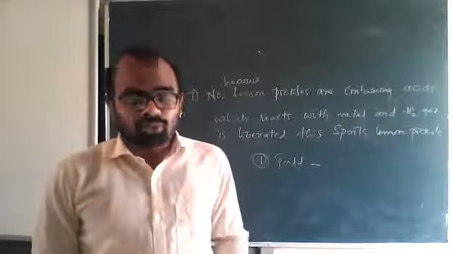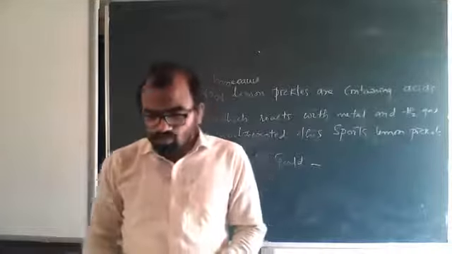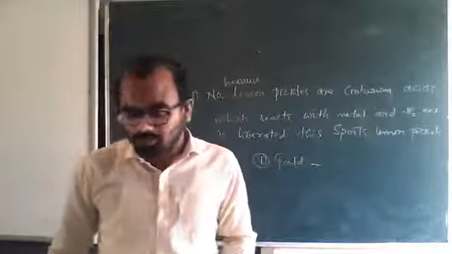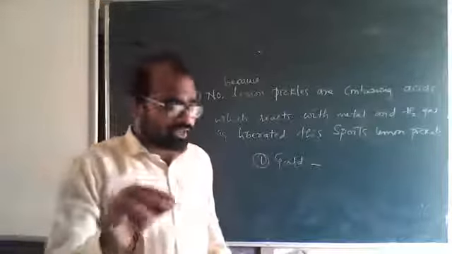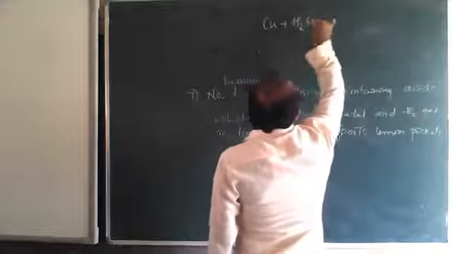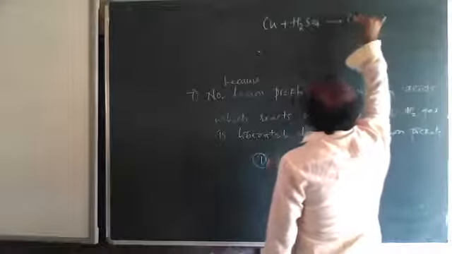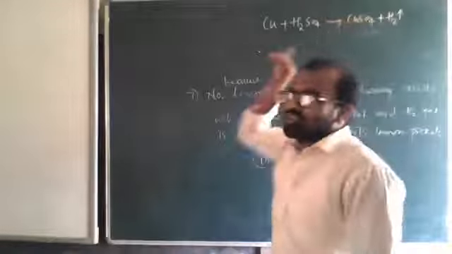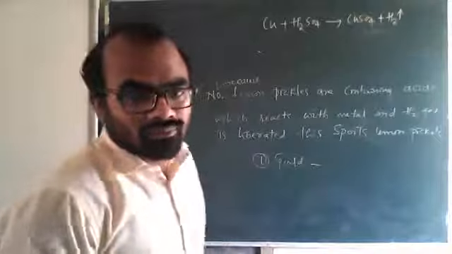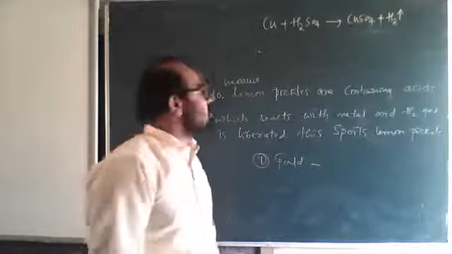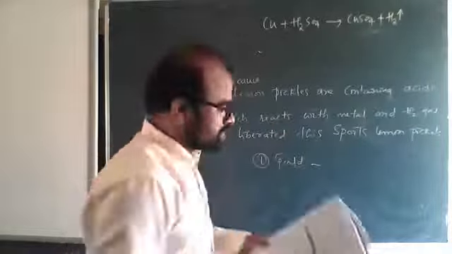So now we will come to the ninth question. What happens when dilute sulfuric acid is poured on a copper plate? You just have to write the equation. Sulfuric acid and copper, Cu plus H2SO4. What will happen? Hydrogen gas liberates. CuSO4 plus H2. Metals react with acids to liberate hydrogen gas. They form the salt and they liberate hydrogen gas. So you have to just write the equation.